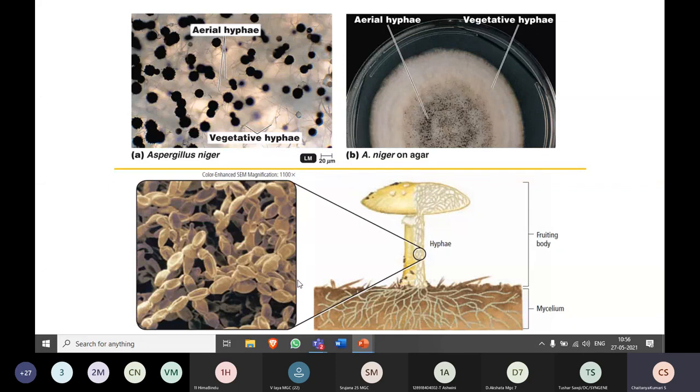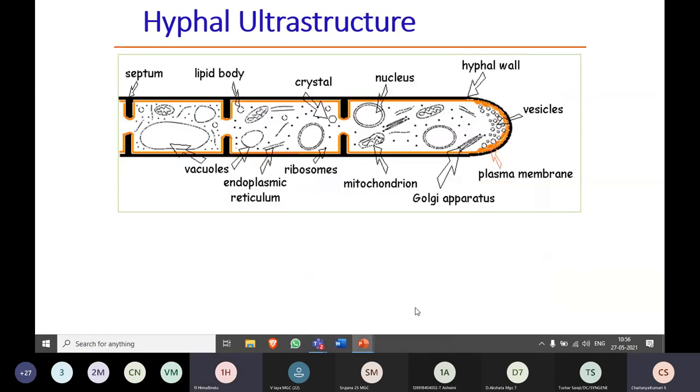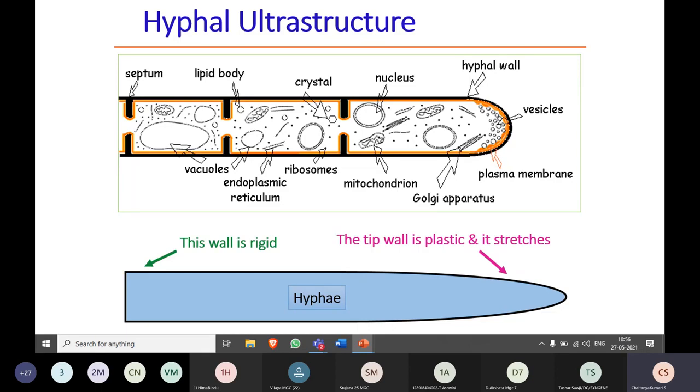Now, another type, as I said: on these reproductive hyphae, instead of forming spores, they can form fruiting bodies. So this is a mushroom, which is considered a fruiting body, and this is a mycelium, right? Now coming to the ultrastructure, just look at the picture here.